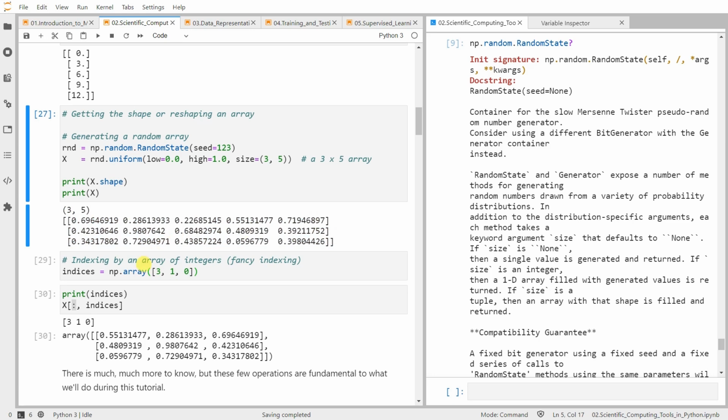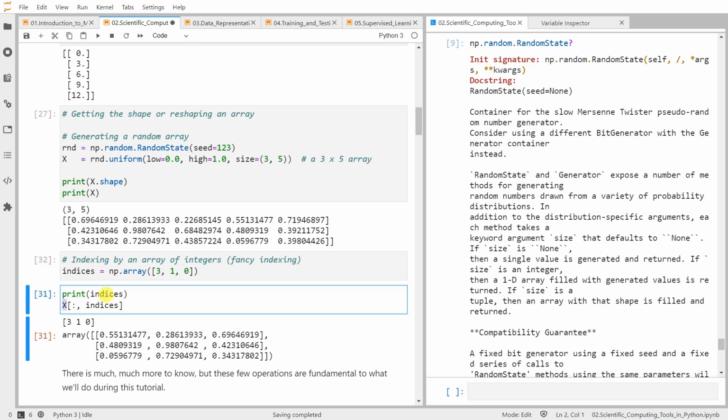How can we do that? For example, I want to select columns 0, 1, 2, 3, right? So the third column, first column, and then the zeroth column. Select and rearrange, right? We can do that as follows. So you just define which columns and pass them to your array. Or you can also select a subset of this matrix row-wise, along the row axis.